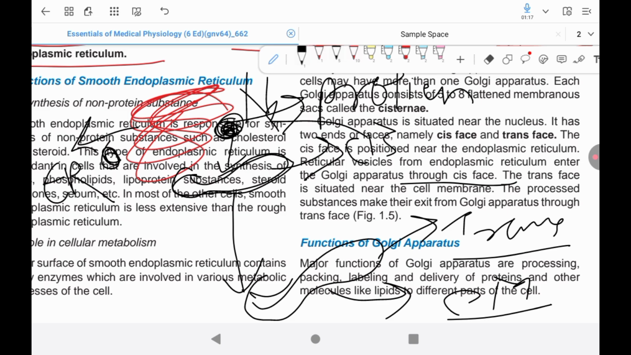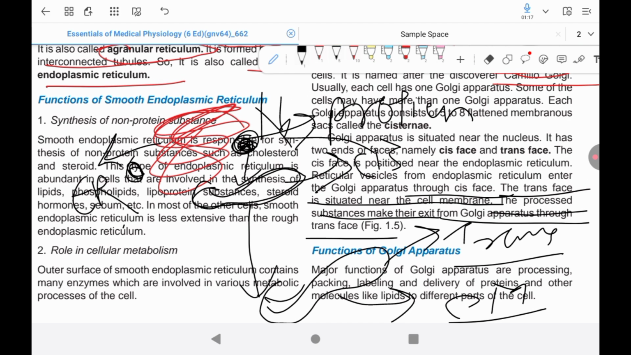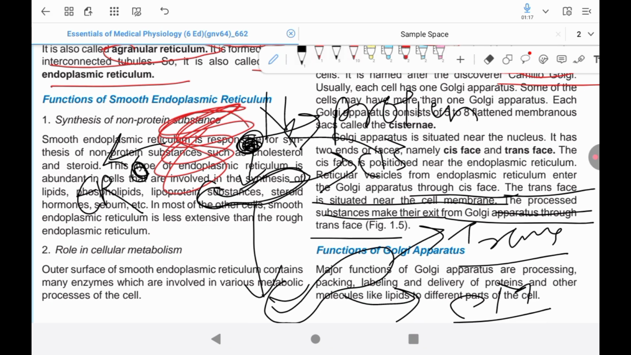The Golgi apparatus is absent in red blood cells. It is present in all cells except red blood cells. It was discovered by Camillo Golgi. Some cells may have more than one Golgi apparatus. Each Golgi apparatus consists of 5 to 8 flattened membranous sacs called cisternae.